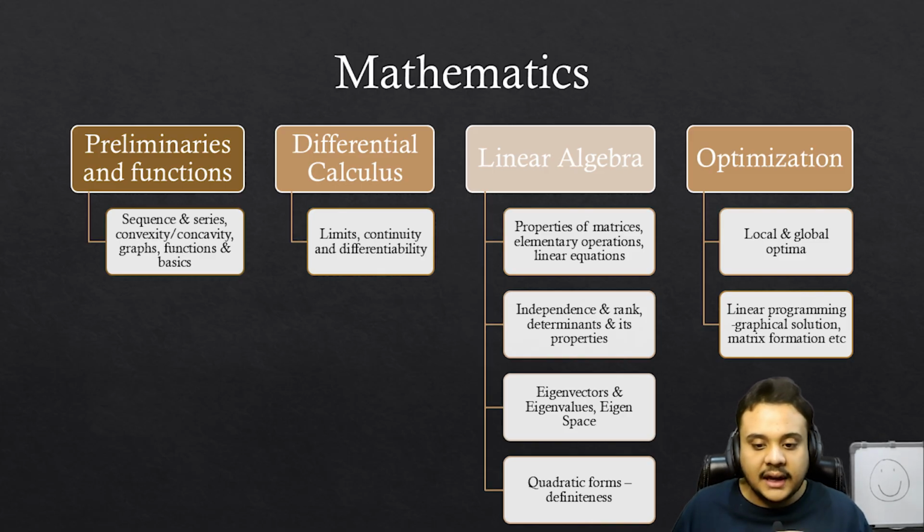Okay, so then we have eigenvectors and eigenvalues, then we have the eigenspace and the vector space. So those are also topics that you have to cover. Then finally we have the quadratic forms, where you just have to completely cover the definiteness part. Okay, the semi-definiteness and the complete, you have to cover this part. You have to understand how you have to solve this and what this is all about.